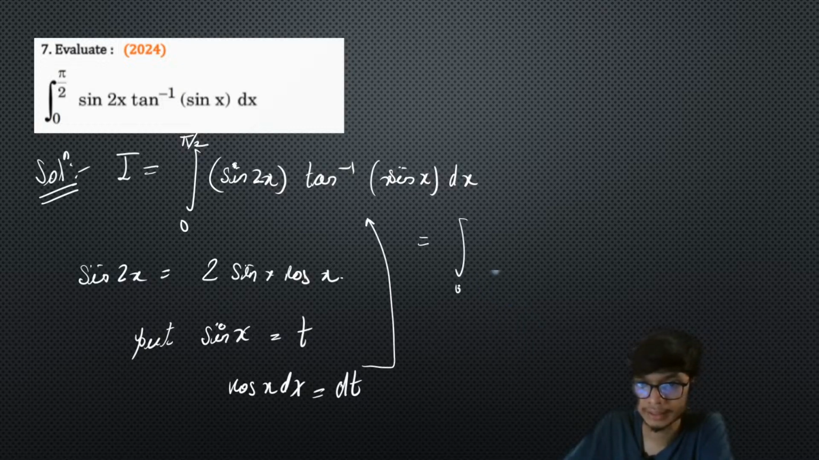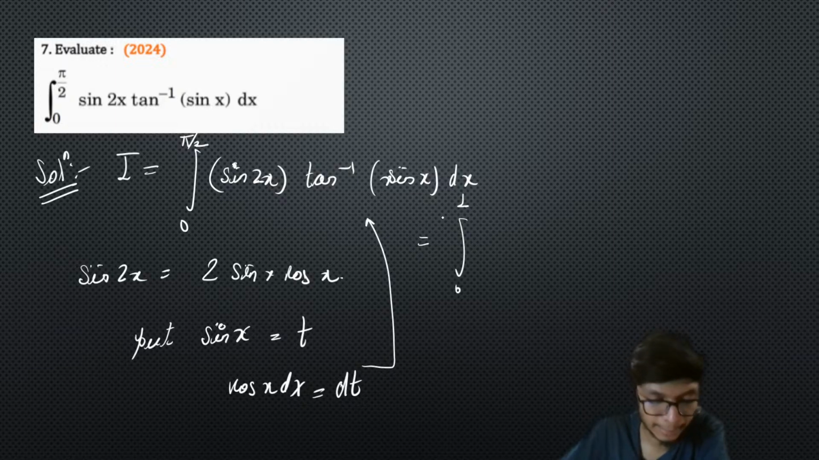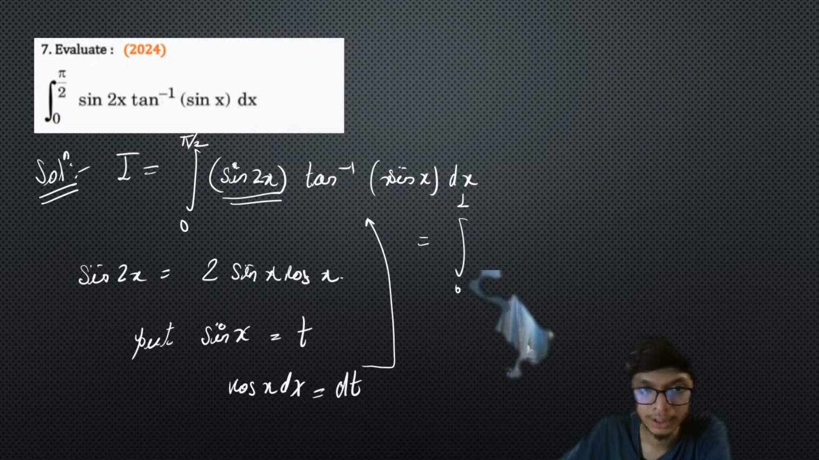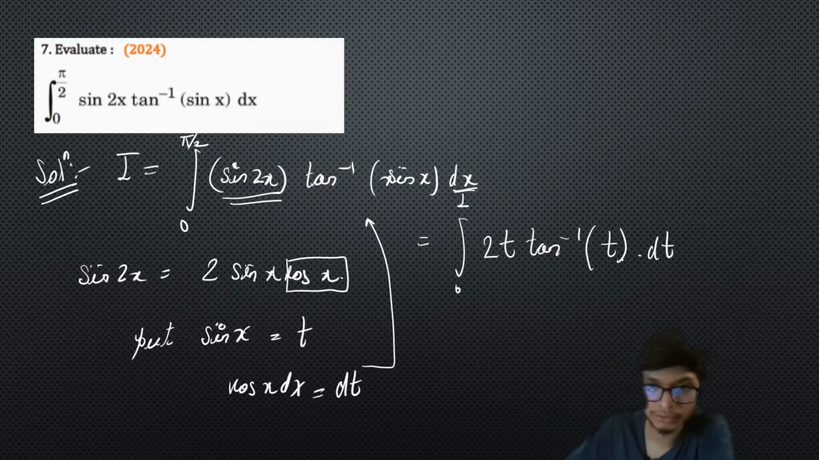So let us just put it back into this particular integral. In place of sin x we are putting t, so the limits will be 0 to 1, right? Since we have a sin 2x over here, I will split the sin 2x as 2 sin x cos x, right? So this cos x and this dx part will give me dt. So it's going to be 2 times t, tan inverse of t into dt. I hope this part of substitution was simple and clear enough, right? Okay, so now the problem is very simple.